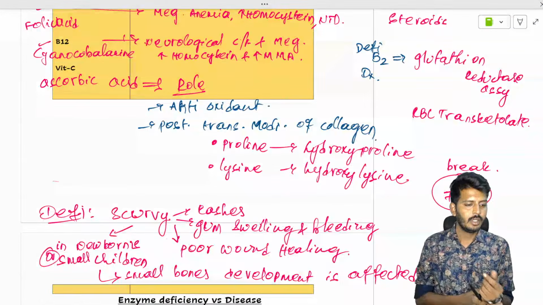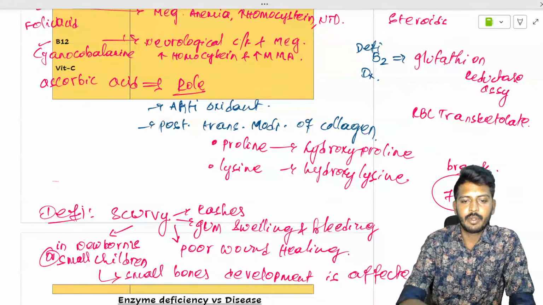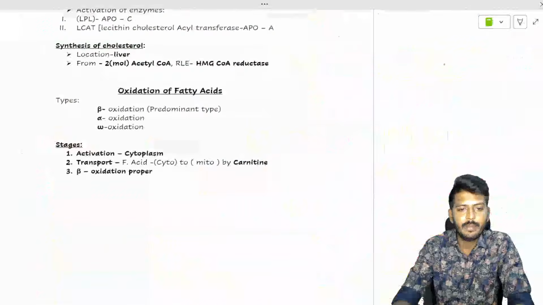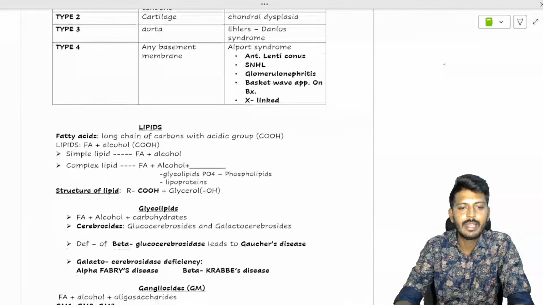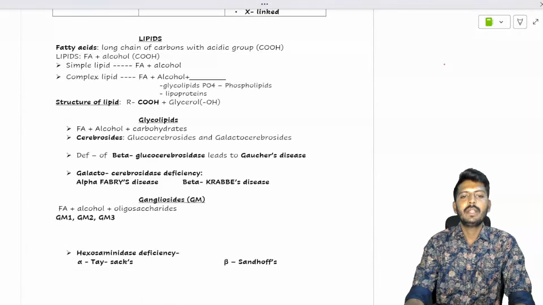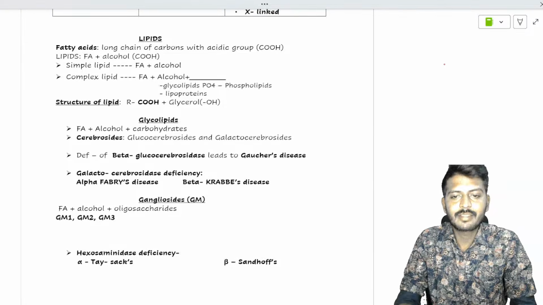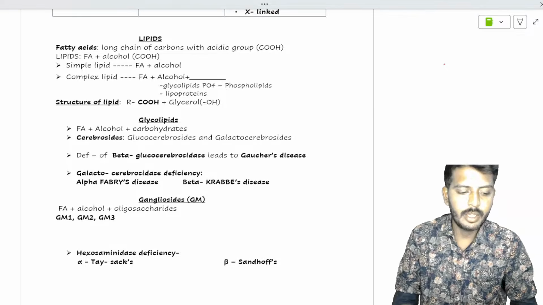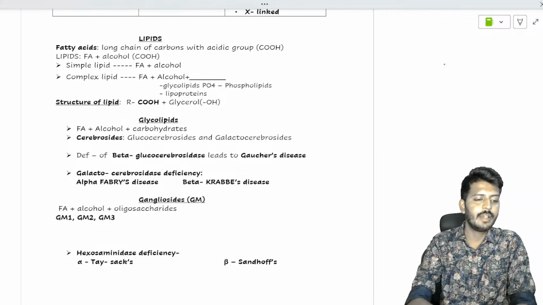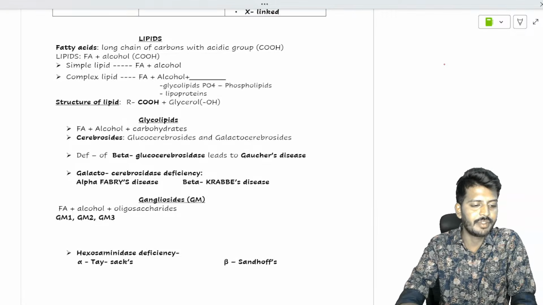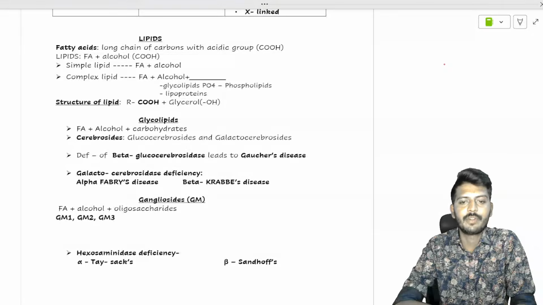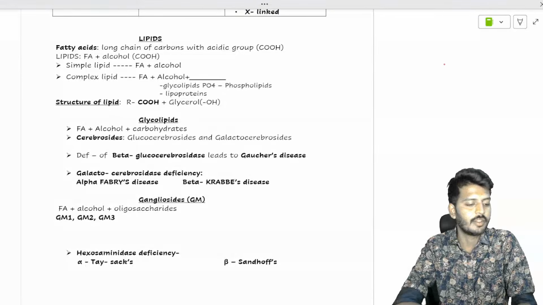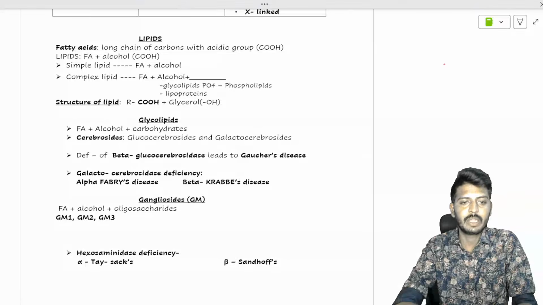Okay. So once we understood about the vitamins, let's go to the next concept. The next concept is only your lipids. Lipids is a very important chapter as compared to the vitamins, which are less important. When we are speaking of lipids, direct MCQs will be asked: which enzyme deficiency causes which type of disorder? That's the most important concept which can be asked with respect to biochemistry.